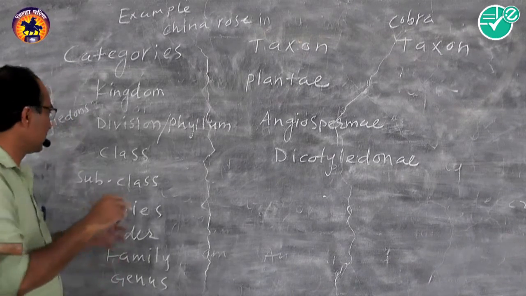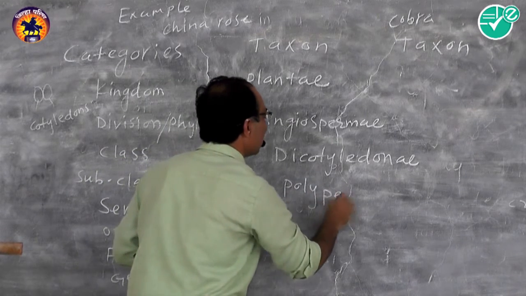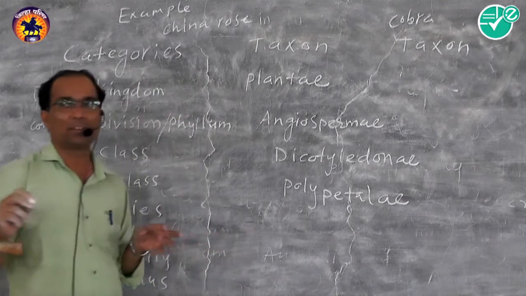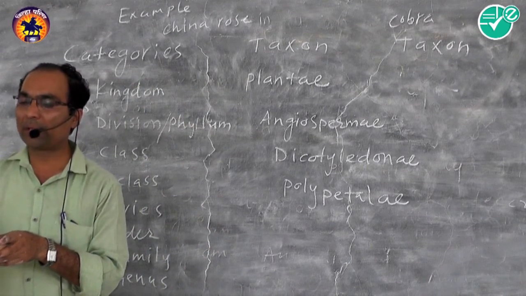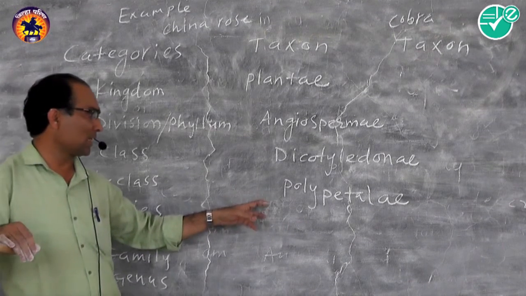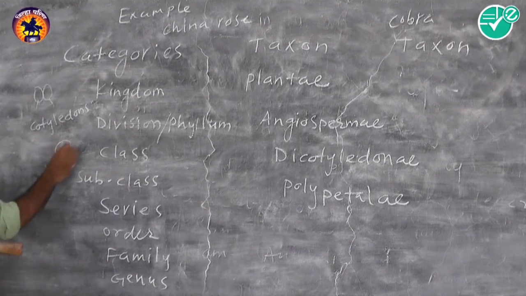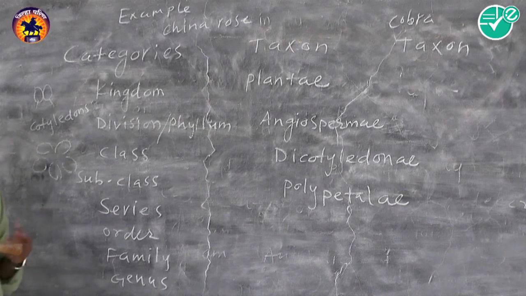Then subclass is polypetalae. Polypetalae means the flower or corolla has free petals. The petals are free, meaning 2-3 petals are present, 3 to 5 petals are present or more.